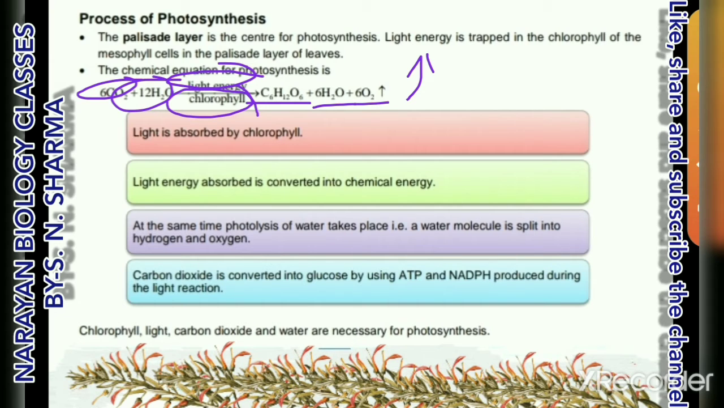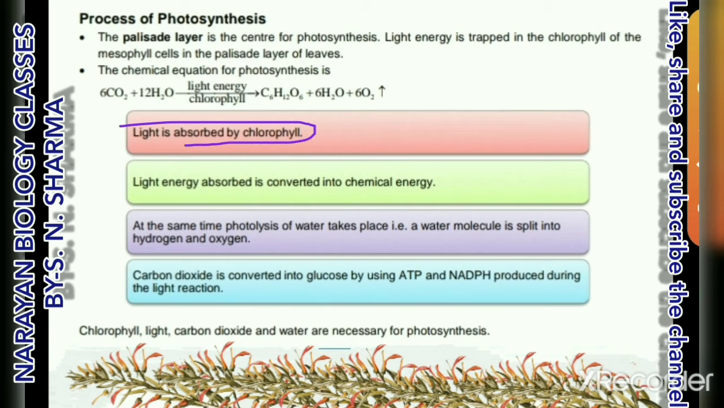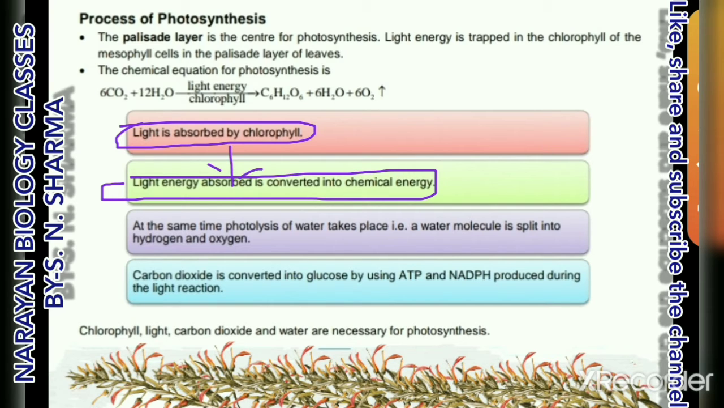So first of all, we know what events occur in photosynthesis. The first event which occurs in photosynthesis is that light is absorbed by chlorophyll molecules. This absorbed light is converted into chemical energy. This is another process in which light energy is converted into chemical energy.